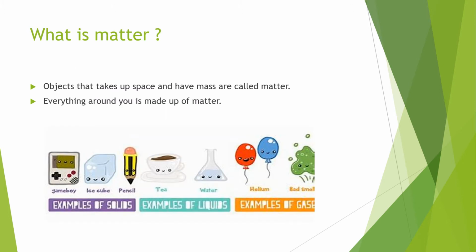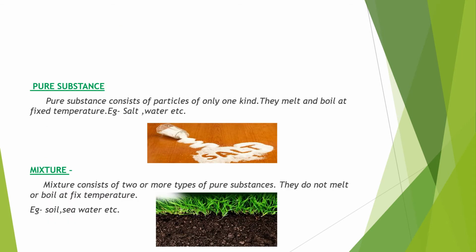What is matter? Objects that take up space and have mass are called matter. Everything around us is made up of matter. Whatever we see around us which takes some space and has some mass is known as matter. Here are the different examples you can see of solid, liquid and gaseous. They all have mass and they occupy space.